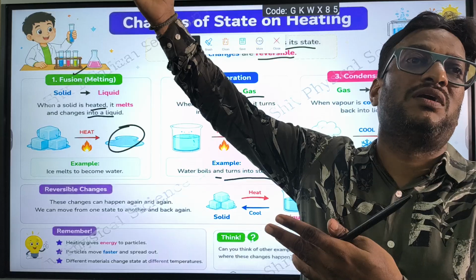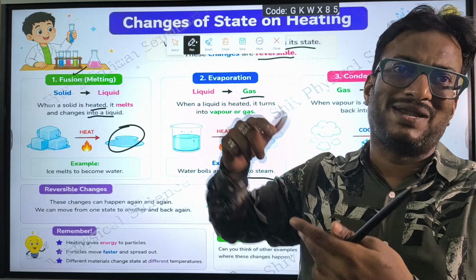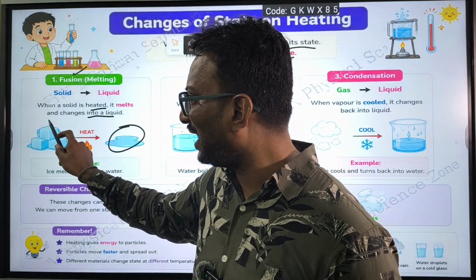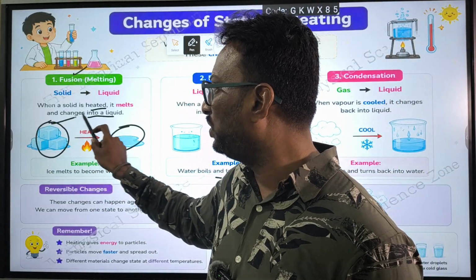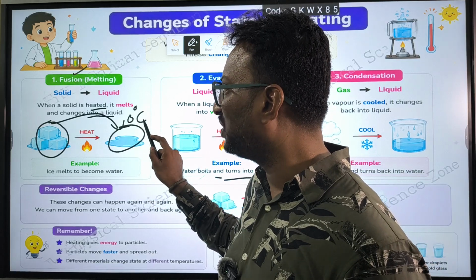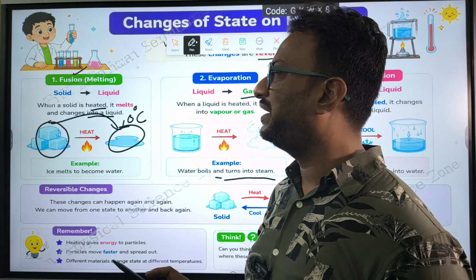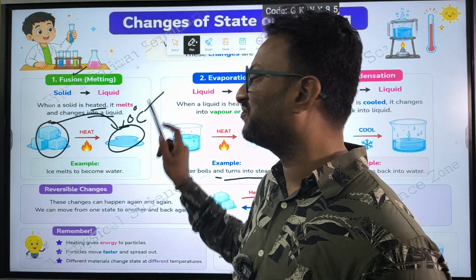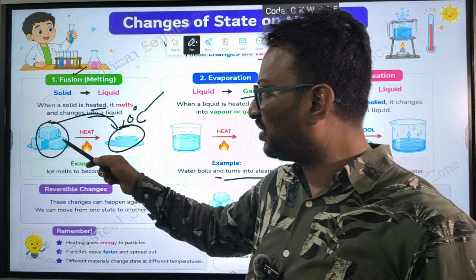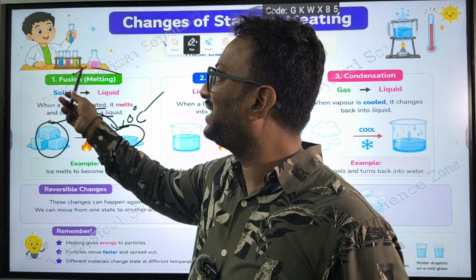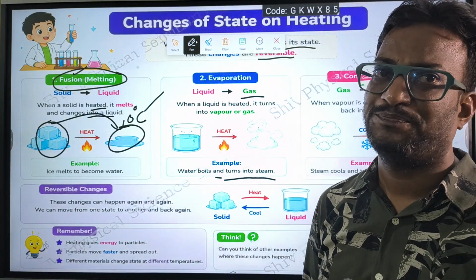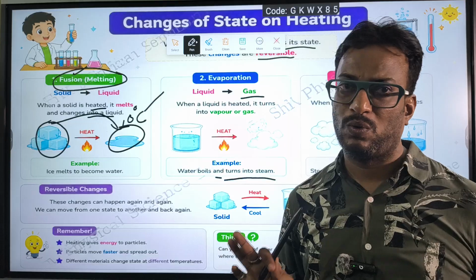After that, it will start increasing in temperature. Until the total ice is converted into liquid, the liquid will be at 0 degrees centigrade itself. That temperature point we call the melting point, and the heat required we call the latent heat of fusion. In further classes we will know this very well.